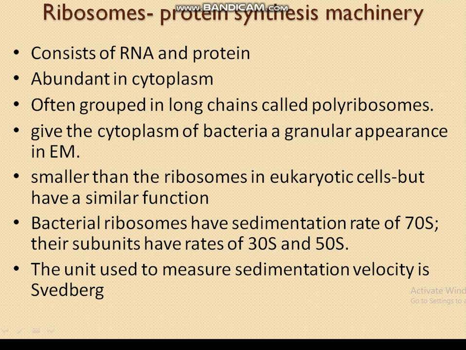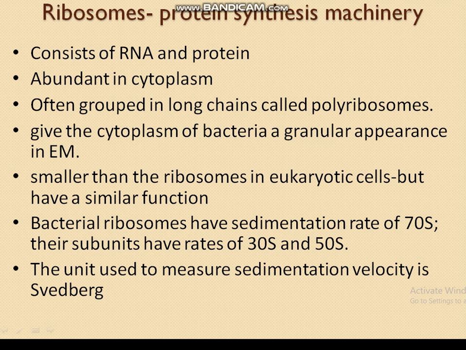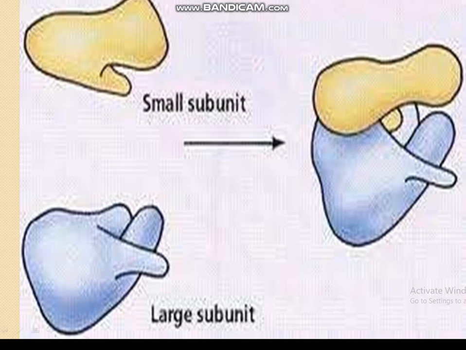It is smaller than ribosomes in eukaryotic cells but has similar functions. Bacterial ribosomes have a sedimentation rate of 70S. Their subunits have rates of 30S and 50S. The unit used to measure sedimentation velocity is the Svedberg. Now see, this is the small subunit and the large subunit.